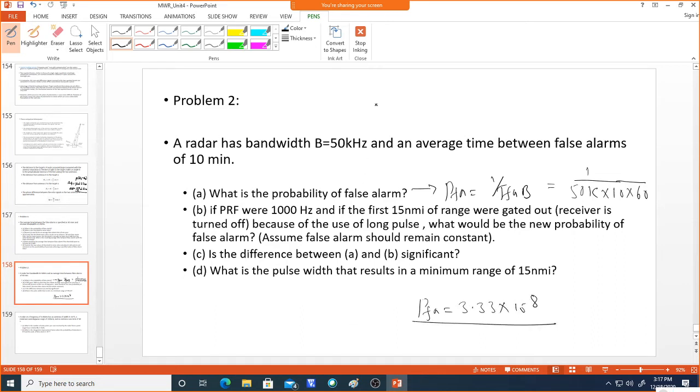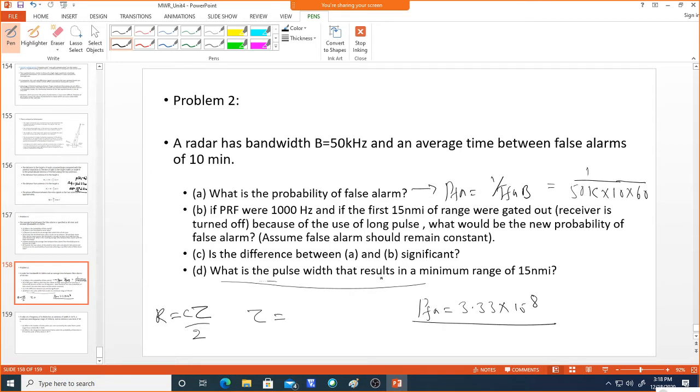So now we know the minimum range for which the receiver is turned off. First you find out what is the pulse width required for this minimum range. We know the range is given by C into tau by 2. So now we know R and C, you calculate what tau is. So that gives the result for D also.